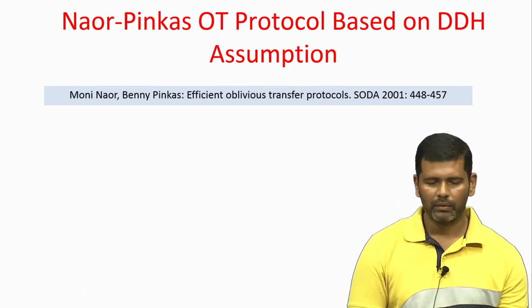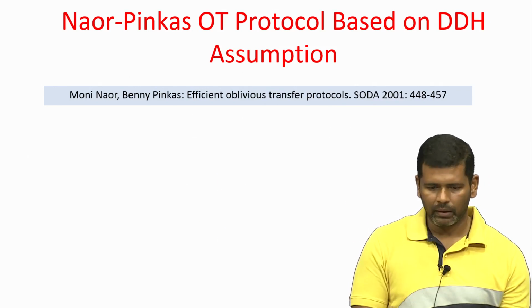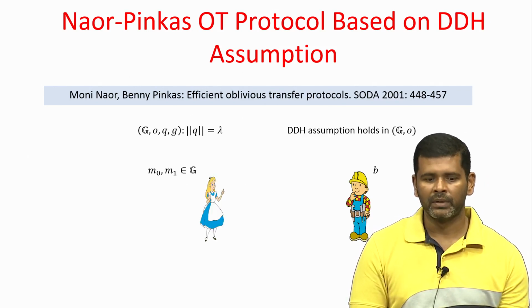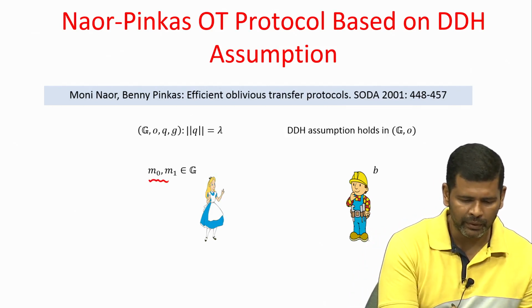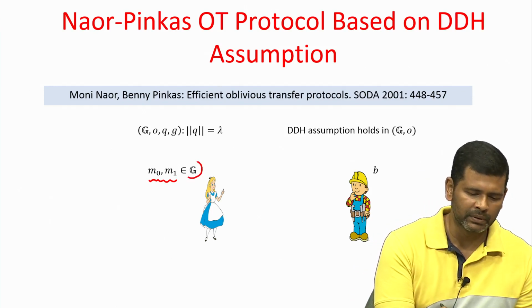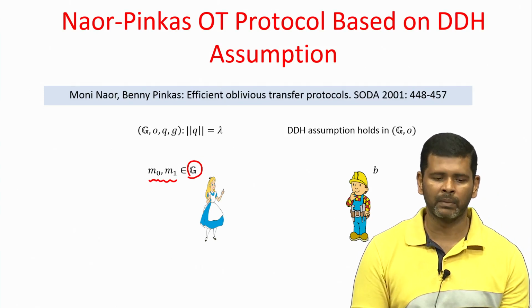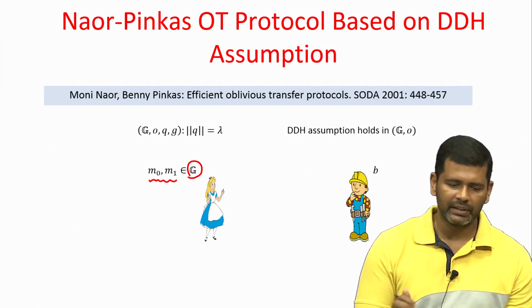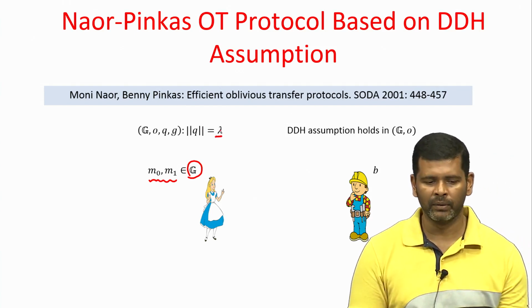Now, coming to the Naor-Pinkas OT protocol, this is a very efficient oblivious transfer protocol where the inputs of the sender are going to be the messages M0 and M1, which are elements of the group G, where G is a cyclic group. The description of the cyclic group is publicly available. Each element of the group is represented by lambda bits, where lambda is your security parameter.